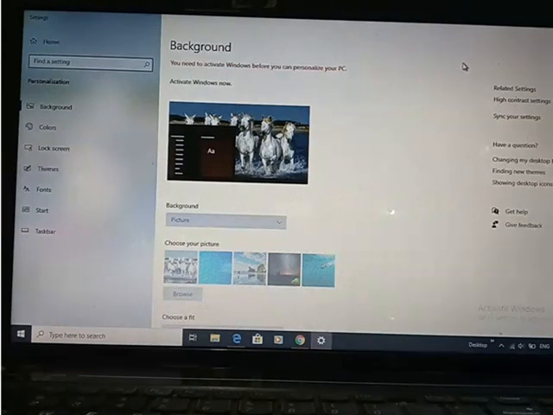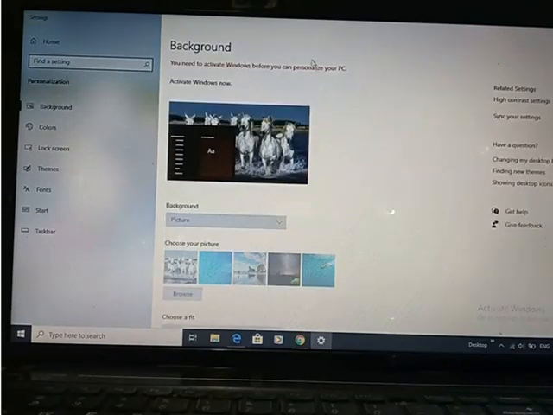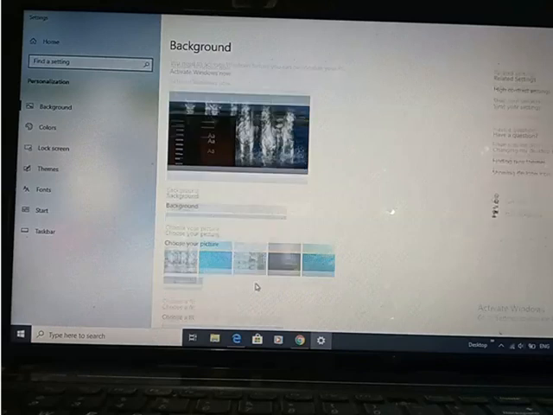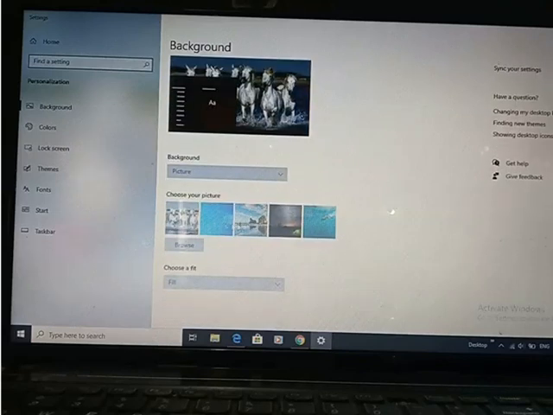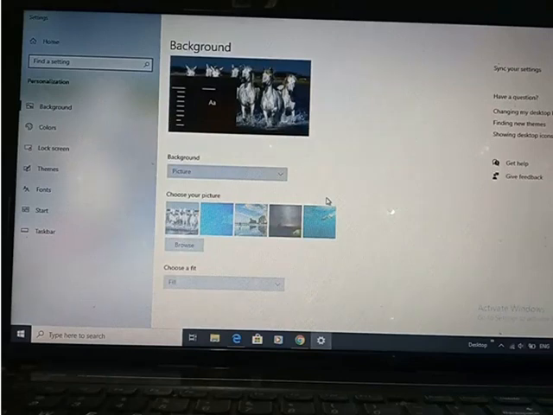So this is the background section, from where you can change the background of the desktop. Desktop background is very important, because here you can see there are several pictures which you can set. This window's activation is not done yet, that is why it is not showing. Otherwise, from here you can choose whatever picture you want to set as your background image. These all are background images. Few more background images you can see from here. So from here you can change the background of the desktop.